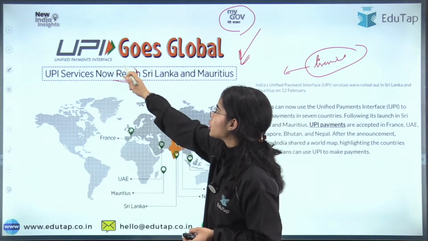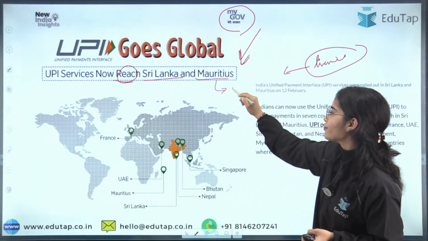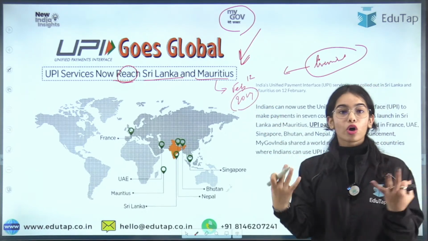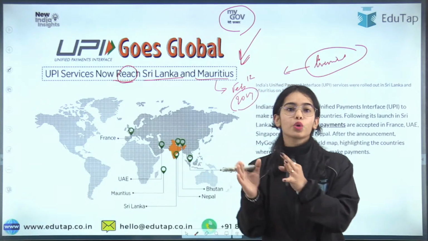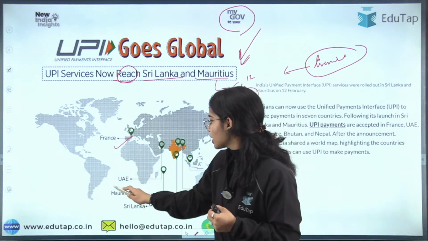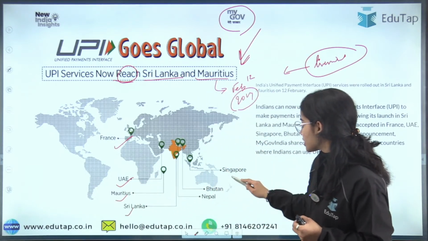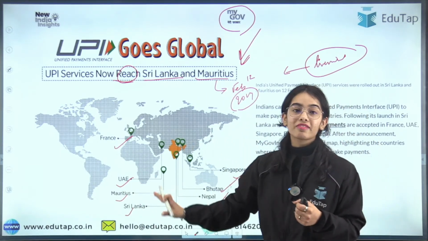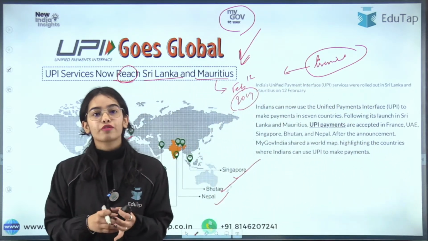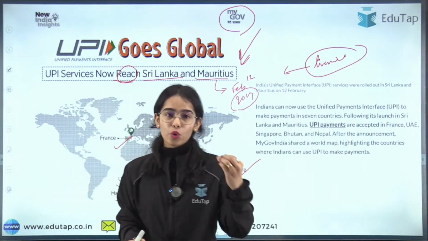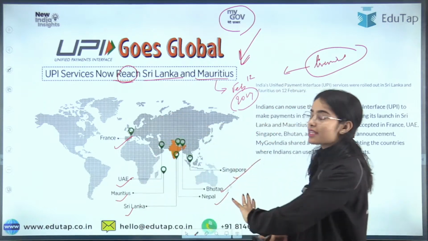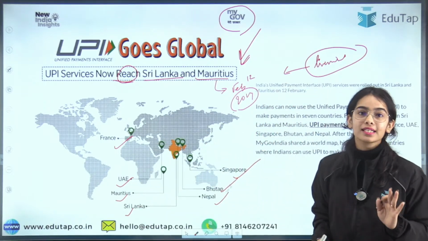UPI services now reach Sri Lanka and Mauritius. Recently, on 12th February 2024, there was a launch in which the UPI has reached Sri Lanka and Mauritius also. So France, UAE, Mauritius, Sri Lanka, Singapore, Bhutan and Nepal, these are the 7 countries in which the facility of the UPI has started for the Indian people. As well as in Oman and in Malaysia also the talks are going on. But for now, these are the 7 countries in which the UPI has started.